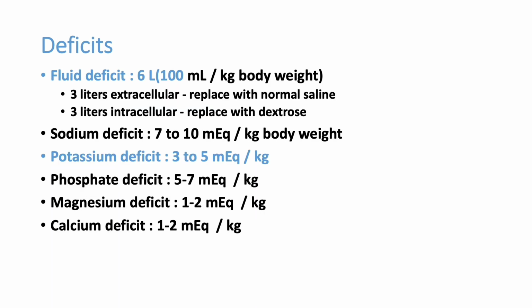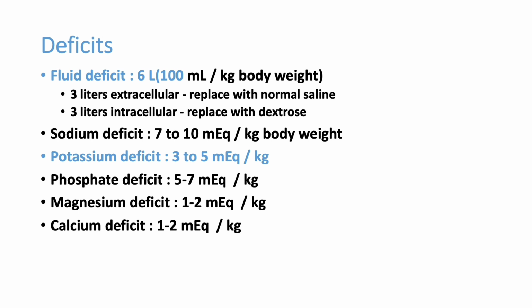Now we can see the deficits in DKA and HHS. In DKA, it is 6 liters of fluid loss from the body, due to osmotic diuresis. Then the potassium deficit is very high. The patient can lose potassium through the kidneys, or can have shift hypokalemia. Both are possible. Other deficiencies: the patient can have hyponatremia, mostly false hyponatremia because of high blood sugar. Falsely low sodium can be there. Then hypophosphatemia, hypomagnesemia, hypocalcemia can be there. But the most important deficits are the fluid deficit of 6 liters and the potassium deficit.